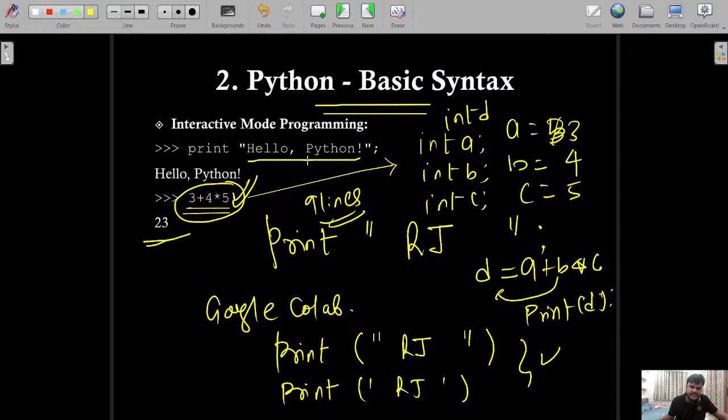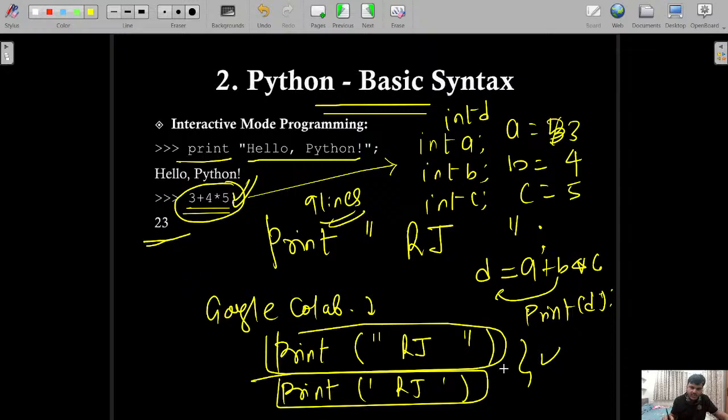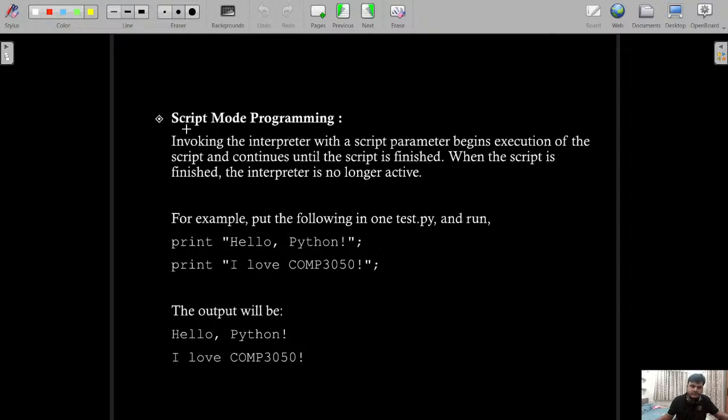So here what we learn is that if you want to print anything, you can simply use the print keyword and directly use the double quote or single quote. If you are using Google Colab as your tool, then you can write it like this or this. No requirement of using the semicolon and unnecessary syntaxes there. Okay. Now, script mode programming.